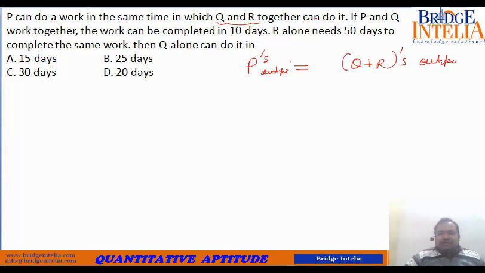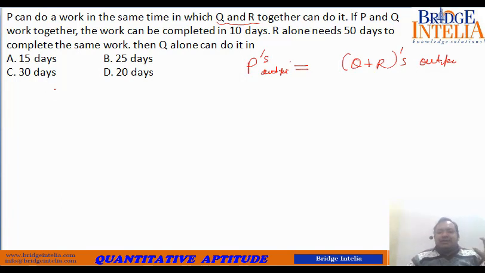If P plus Q work together, the work can be completed in 10 days. R alone needs 50 days to complete the same work. Then Q alone can do it in how many days? The question seems complicated, but it will become very easy. The approach is the same. You have to give mathematical value to work, and to output. And then you have to solve using: number of days taken is equal to target by output.